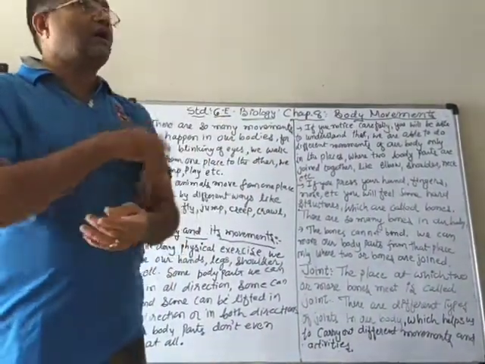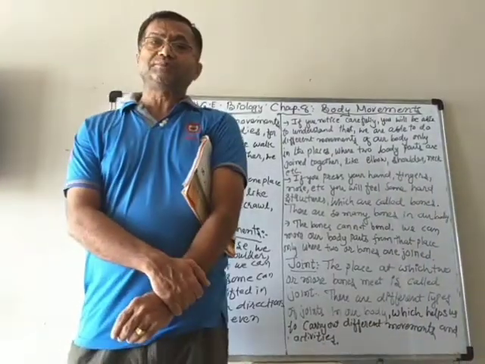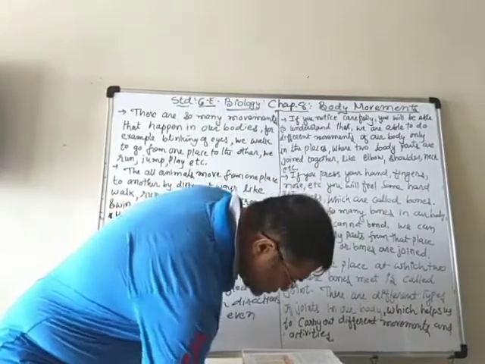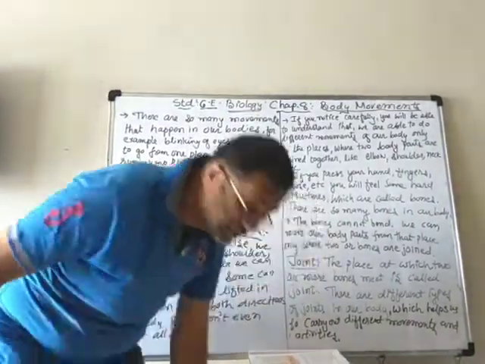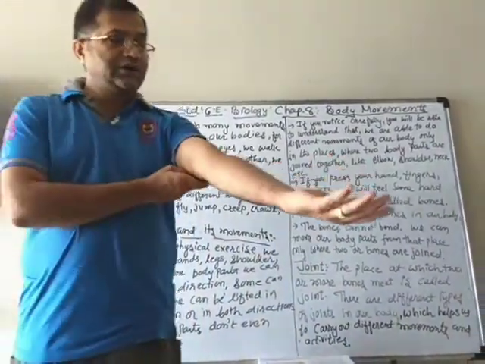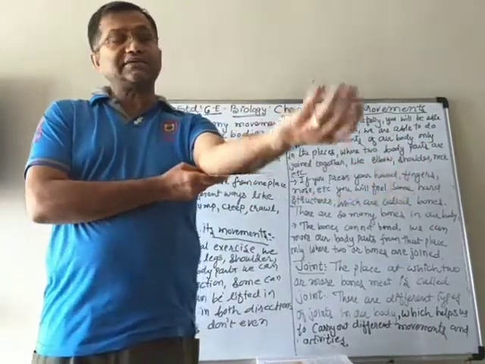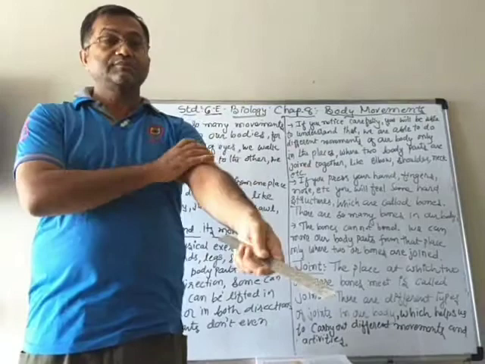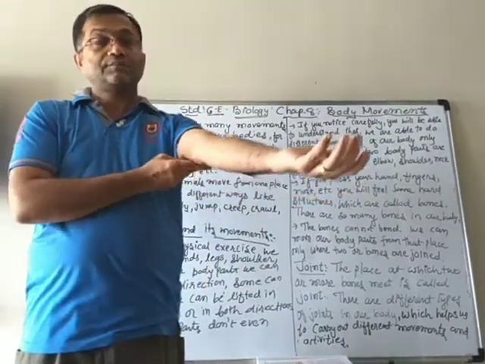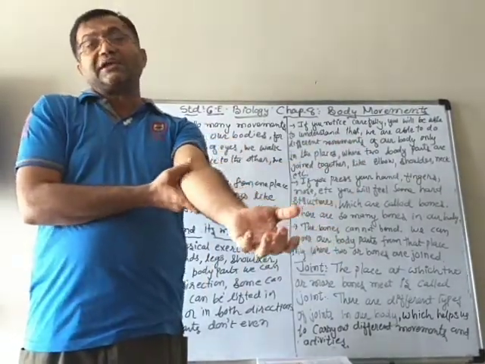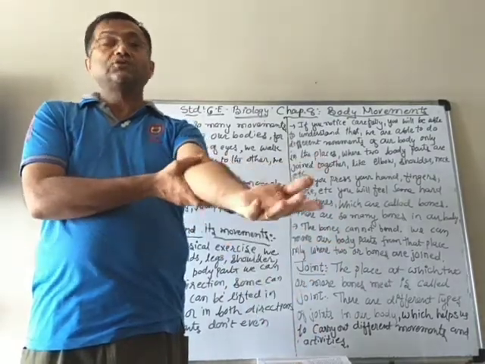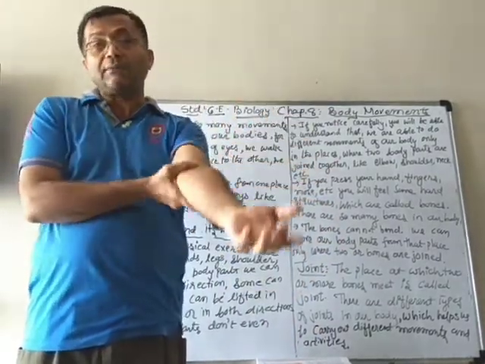If you do one thing, take a scale like that and put it down here and tell somebody to tie it up on both sides, one here and one here. If it is tied like that, and somebody tells you to move your hand from the elbow, will you be able to do it?